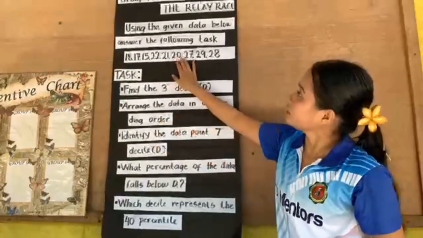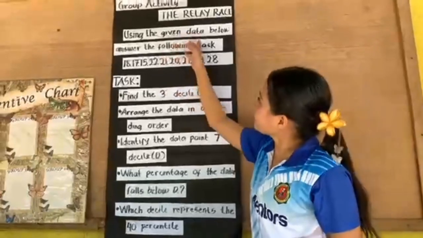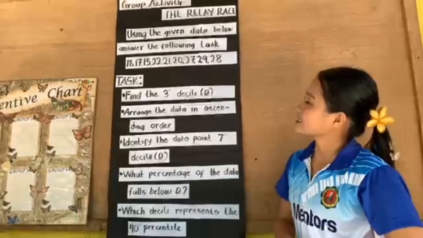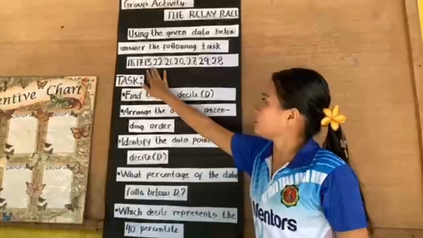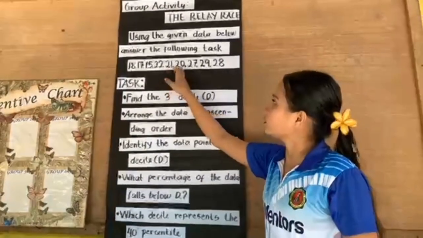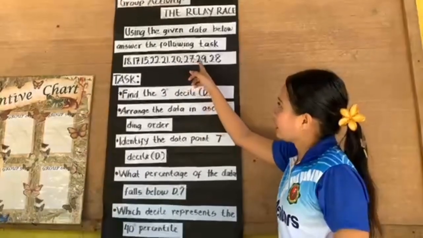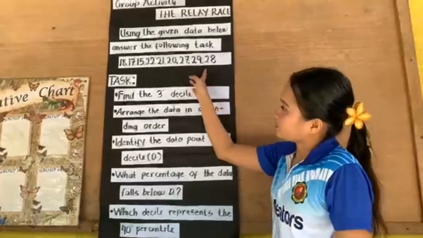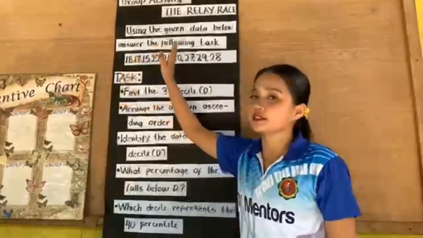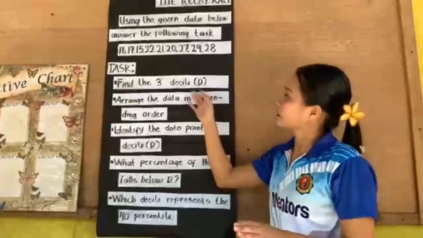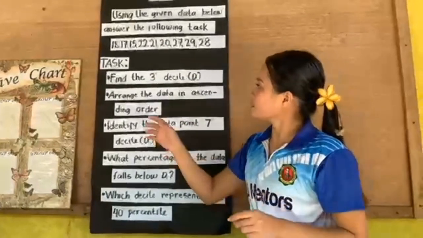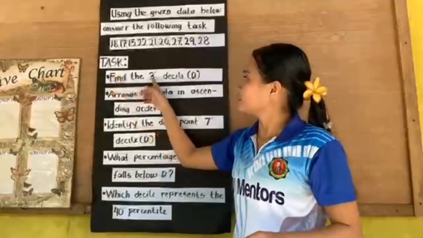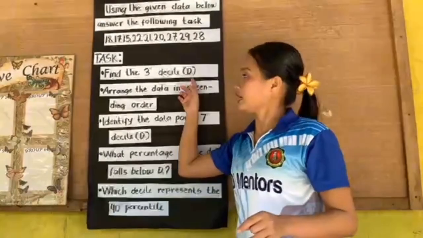So, direction. Using the given data below, answer the following tasks. Our data is 18, 17, 15, 22, 21, 20, 27, 29, and 28. First thing you will do is arrange the data into ascending order. Your task is to find the third decile or D sub 3.